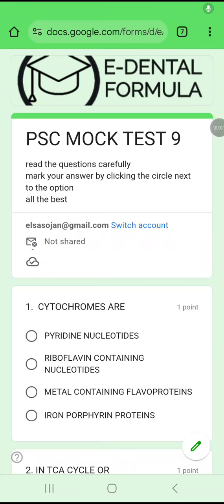My dear friends, today we're going to do the ninth model paper for the PSC exam, Assistant Dental Surgeon exam, upcoming exam. This question paper contains 100 questions just like the PSC exam, and this question paper can also be used as a model paper for the NEET MDS exam, upcoming exams of 2026. So please revise these questions, it's very useful. So let's begin without wasting time.